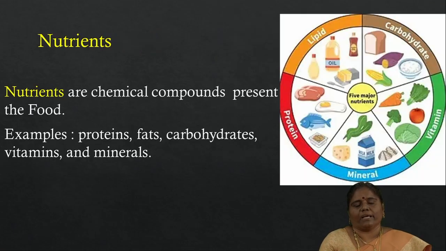A nutrient is a chemical component which is present in the food. There are two types of nutrients, macronutrients and micronutrients. Macronutrients are carbohydrate, protein, fat and fiber. Micronutrients are vitamins and minerals. The vitamins are again divided into two types, fat soluble vitamins and water soluble vitamins. Fat soluble vitamins are vitamin A, D, E and K. Water soluble vitamins are vitamin B and C.